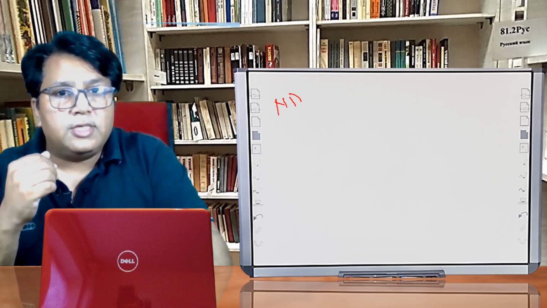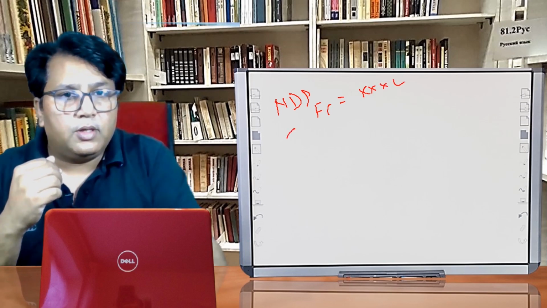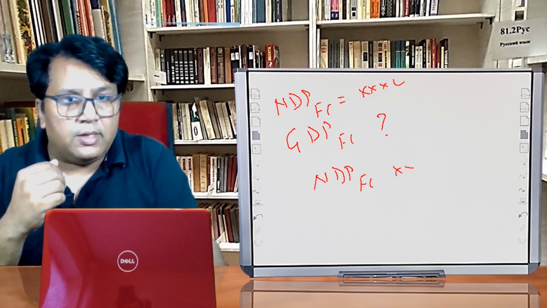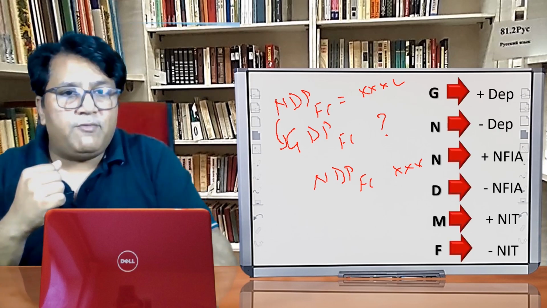Suppose domestic income is given to you, and we have to calculate gross domestic product at factor cost. Domestic income is given, and we have to convert net into gross.